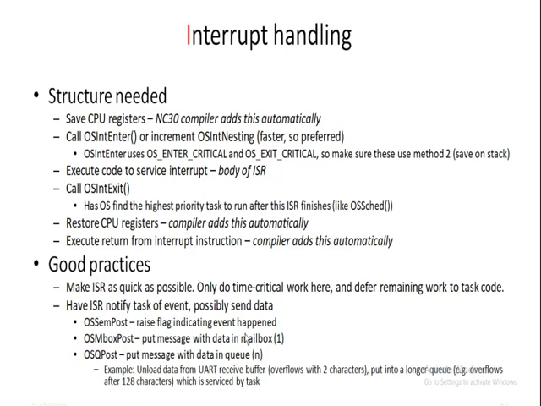If a higher priority task is ready at the time of ISR completion, execution does not return to the low priority task which was preempted by the ISR. Instead, it executes the higher priority task. The keyword interrupt identifies a function as an interrupt service routine, ISR.